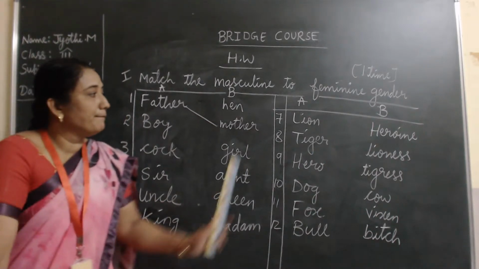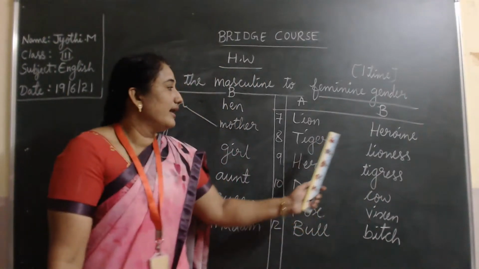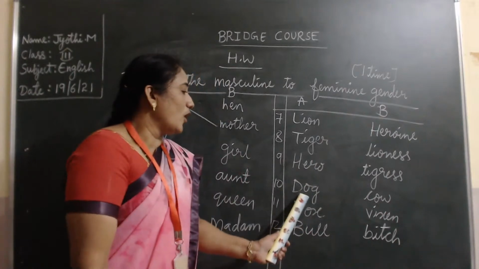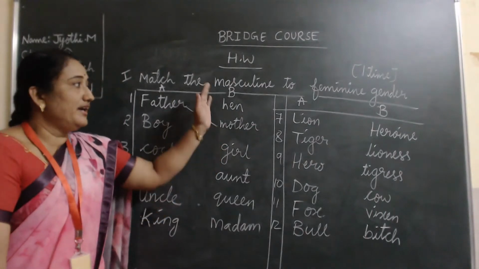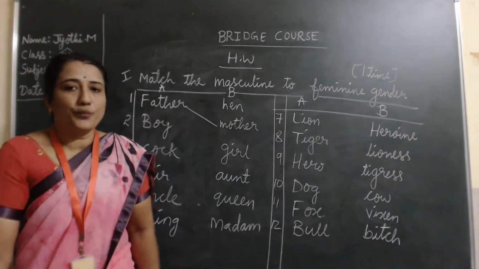King, madam. Lion, heroine. Tiger, lioness. Hero, tigress. Dog, cow. Fox, vixen. Bull, bitch. What you have to do, children? You have to just match them. Write one time and practice in your English rough notebook.